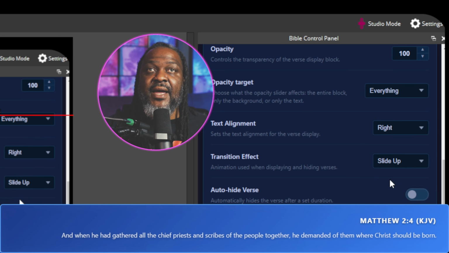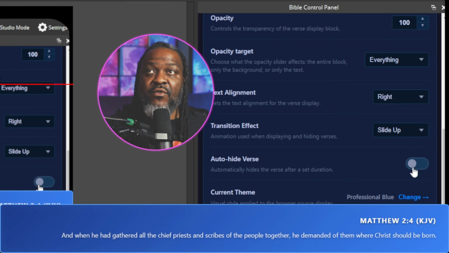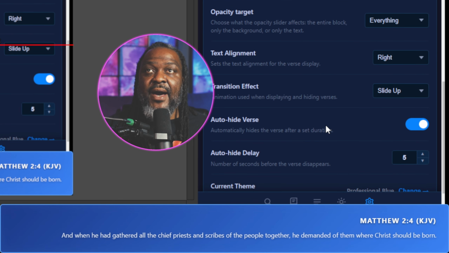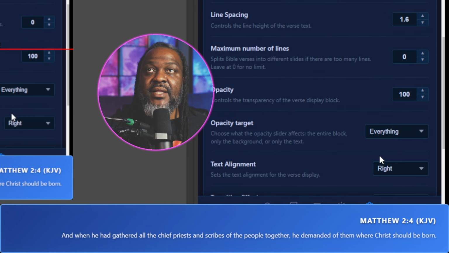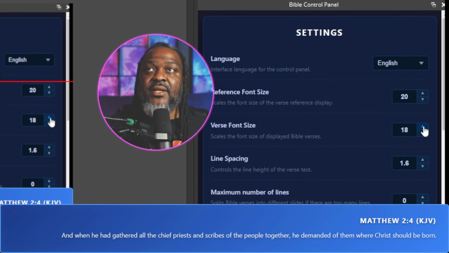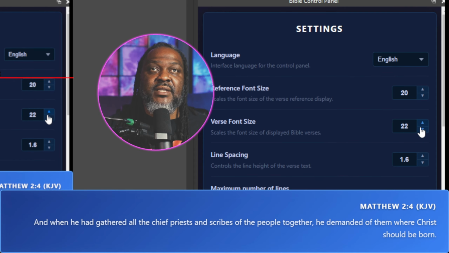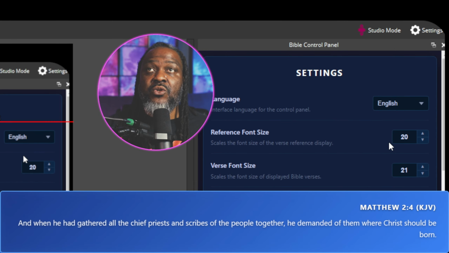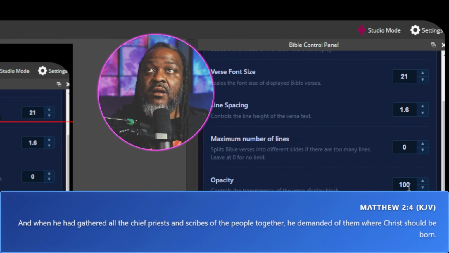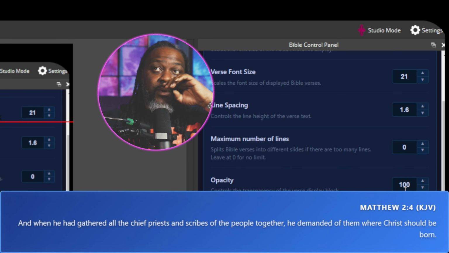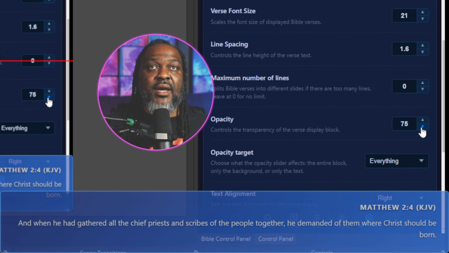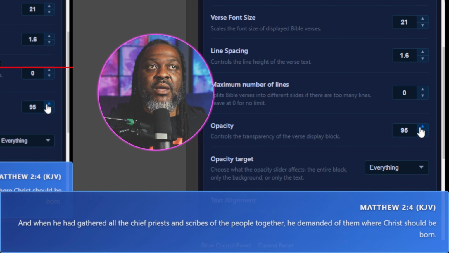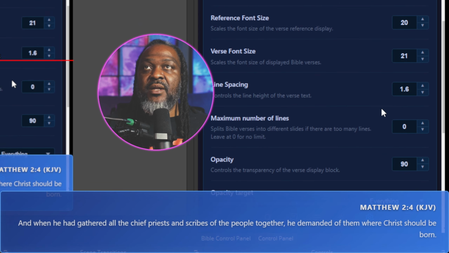Transition effect, slide up, auto hide verse. That looks like it's going to hide the verse after a set duration. So let's go 7-8 seconds, and font size. So I can change this font size, and it automatically adjusts to the screen dimensions. So the padding and everything, that's good. Opacity, I like this. Okay, I can change the opacity. That's cool. I usually keep it at maybe like 90%.